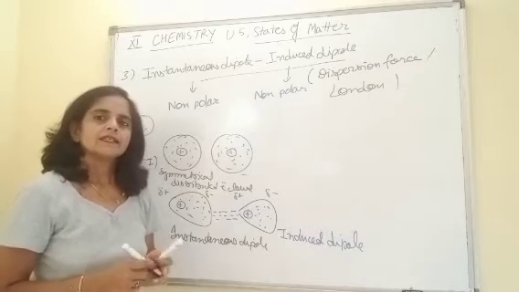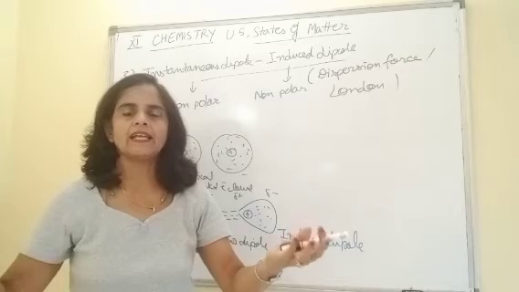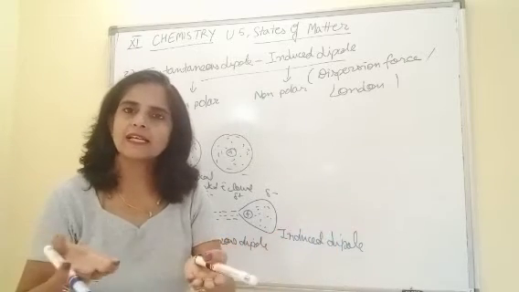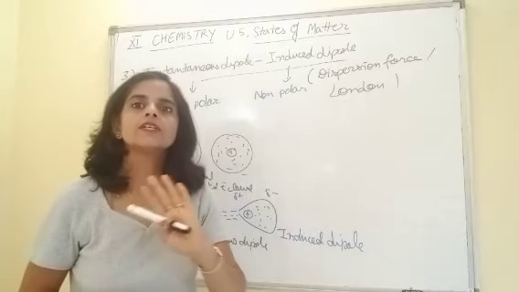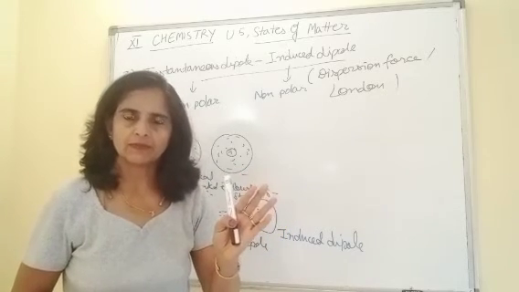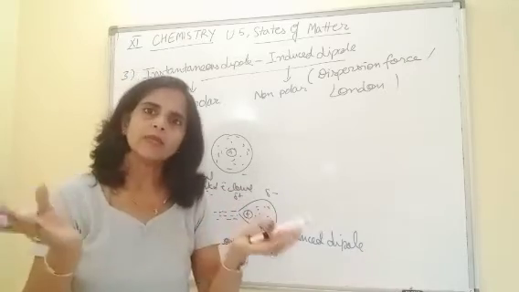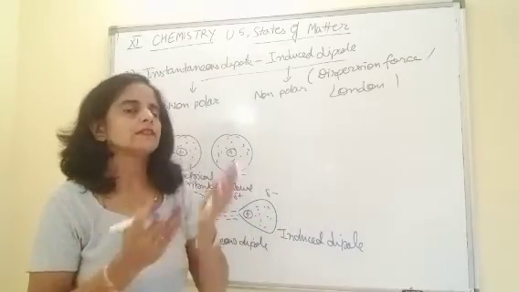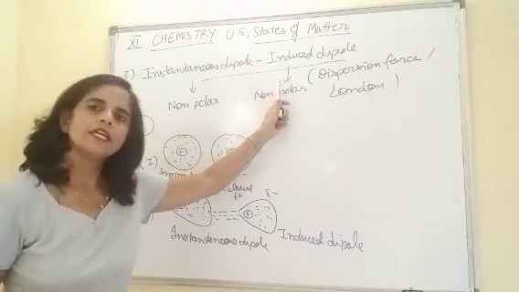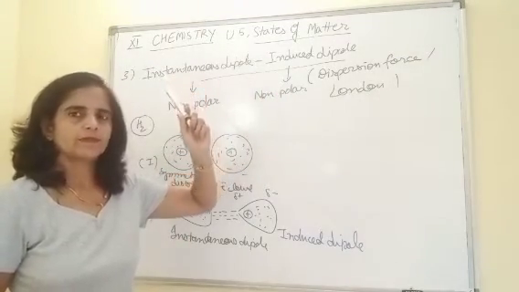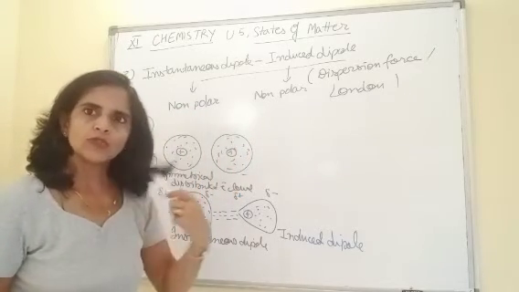Like if you have a gas cylinder filled with oxygen gas and nitrogen gas, as both gases are non-polar, but the condition is the gases should be non-reactive. They shouldn't be reactive. Clear? So in such a situation, when both are non-polar, the force taking place between them is instantaneous dipole, induced dipole. Got it? Let us move ahead now.